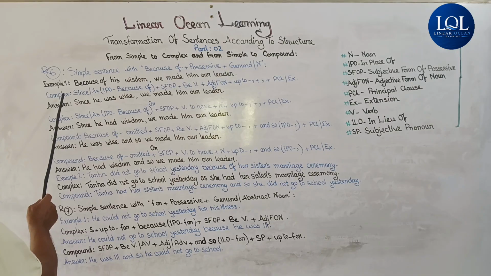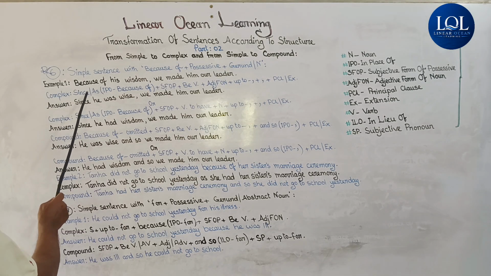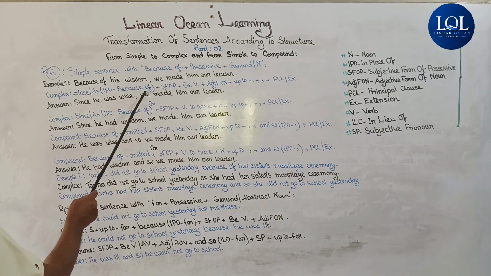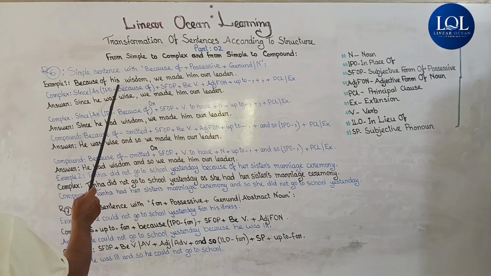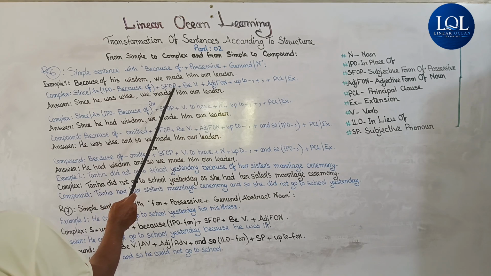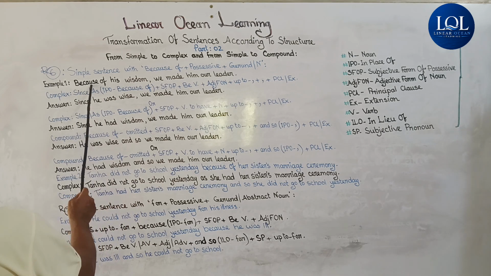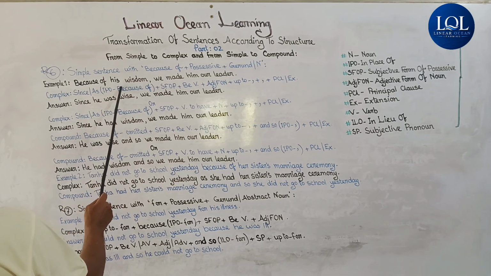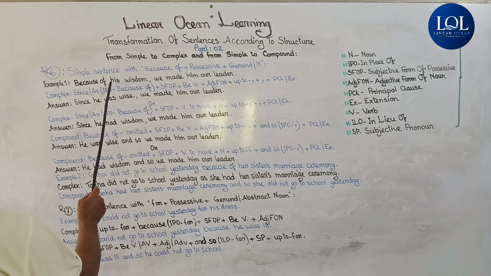Now let's come to the structure of complex sentence. Since or as, IPO because of, plus subjective form of possessive. Here after because of, there is the possessive his and its subjective form will be he.